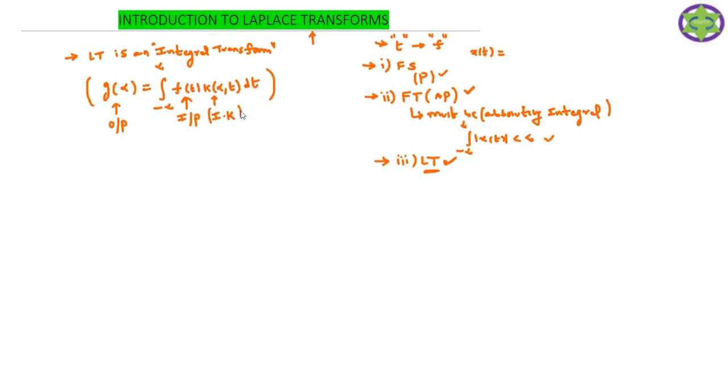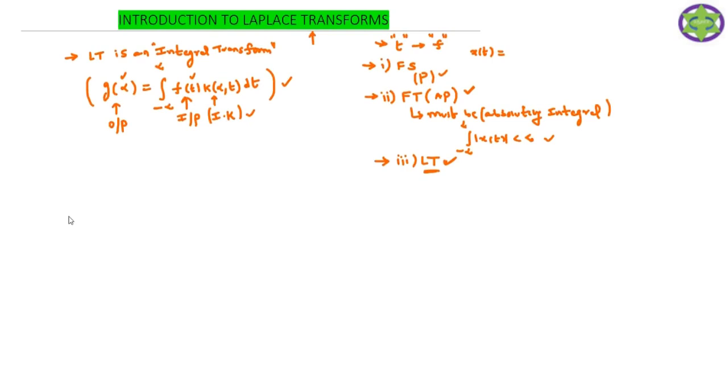Here this is a function of both alpha and t. So this integral kernel is a function of both alpha and t. Here g of alpha is the output, which is a function of alpha, and f of t is the input, which is a function of the time domain, and there is another function which is a function of both alpha and t. That function is what we call the integral kernel. Any transform of this form is an integral transform.